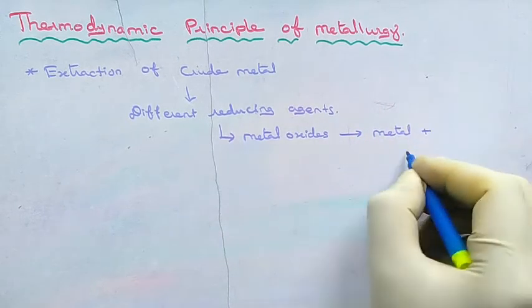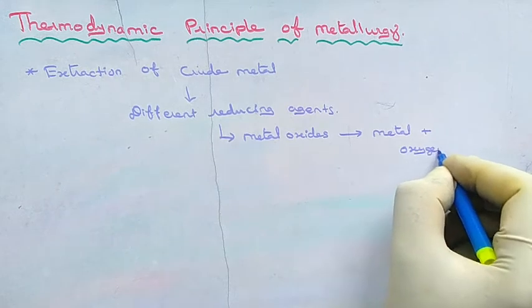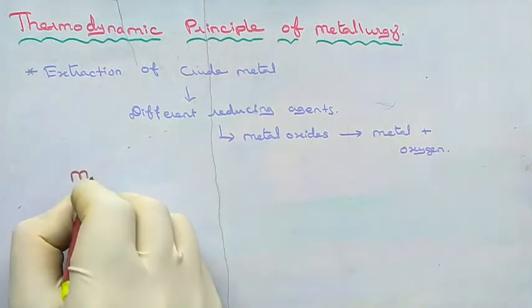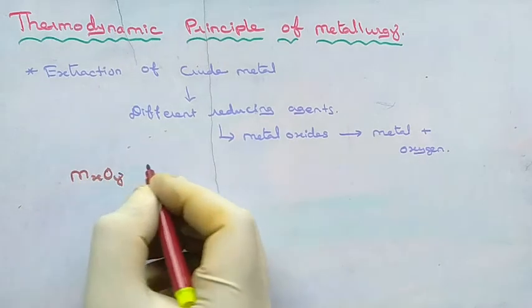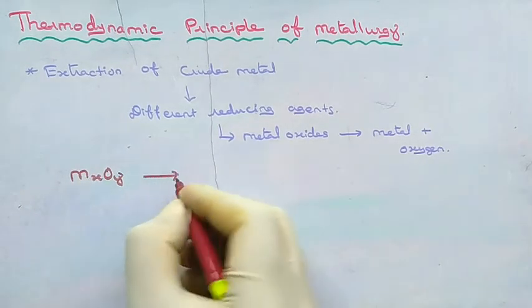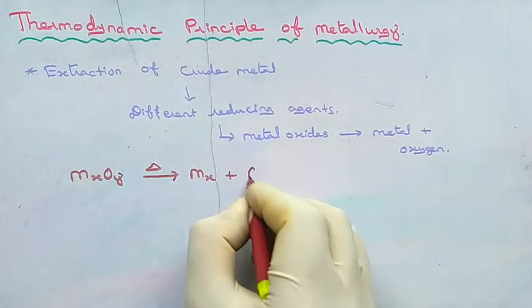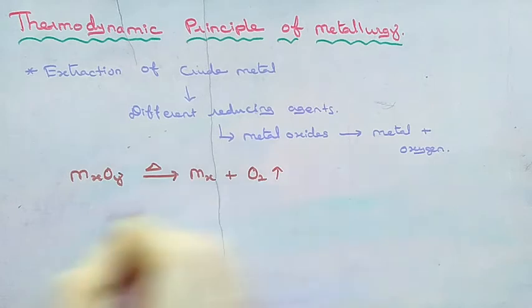So during reduction, we will get metal and oxygen. Let's see with an example. For example, if MxOY is a metal oxide, during reduction, it will be converted into metal and oxygen. Oxygen expels in gas form.